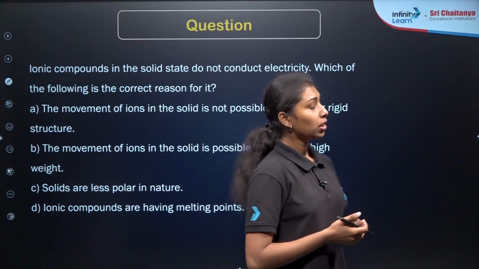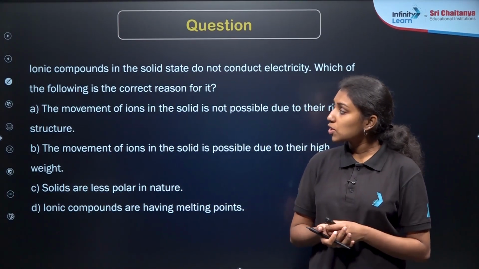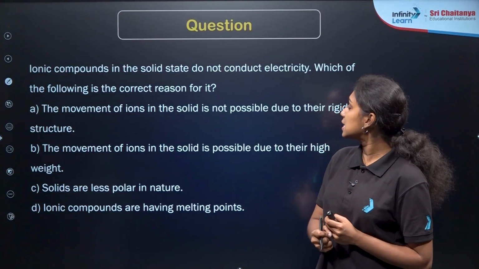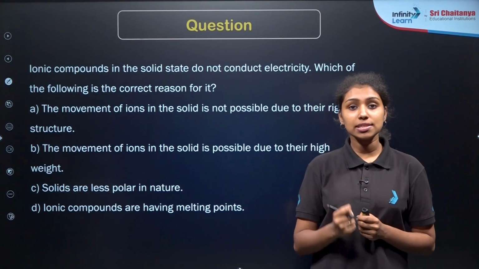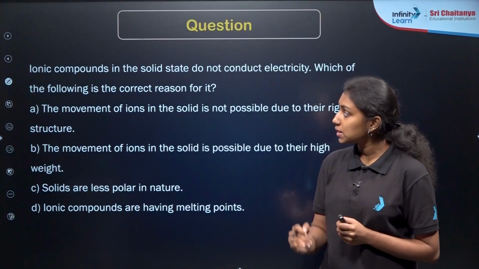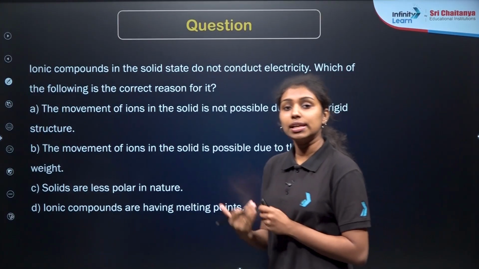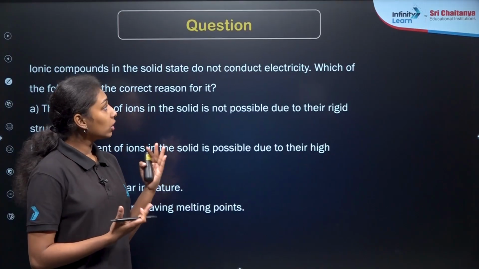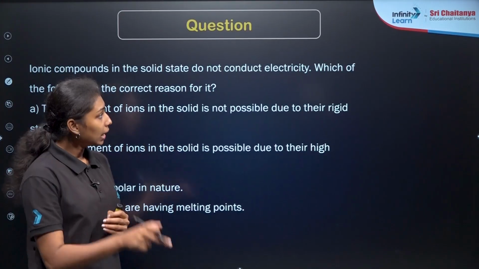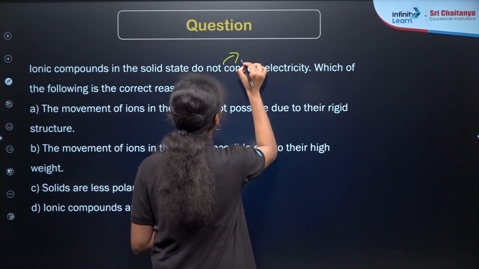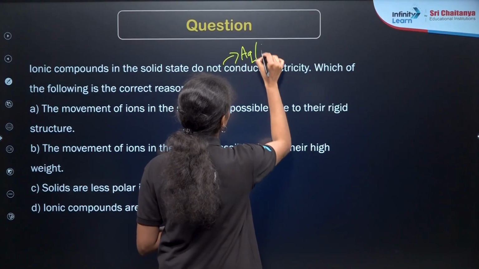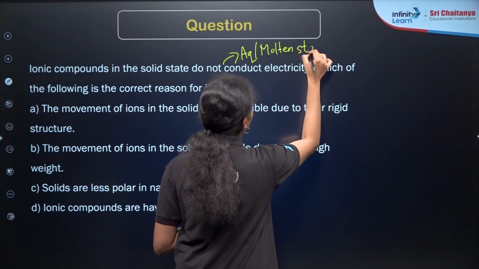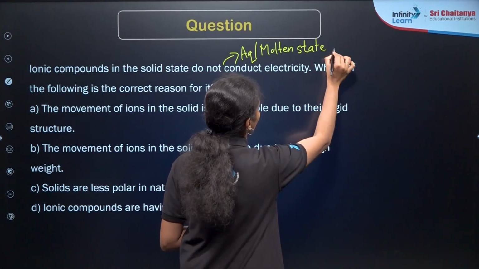Here is the next question. The question is based on the properties of ionic compounds. Ionic compounds in the solid state do not conduct electricity. Which of the following is the correct reason for it? While discussing the properties of ionic compounds, we have already studied that they are not conductors of electricity in the solid state, but in the aqueous state or the molten state they will conduct electricity. What will be the reason behind that? That is our question.